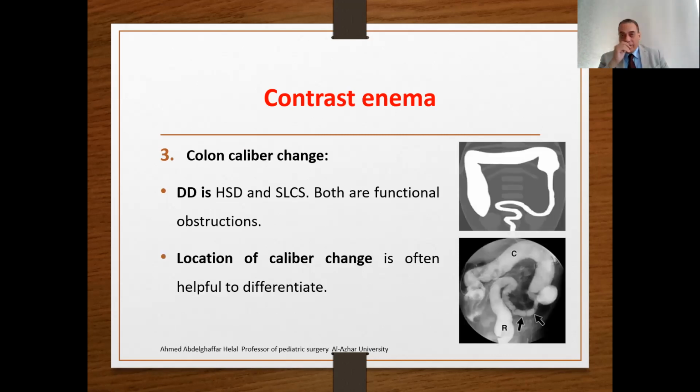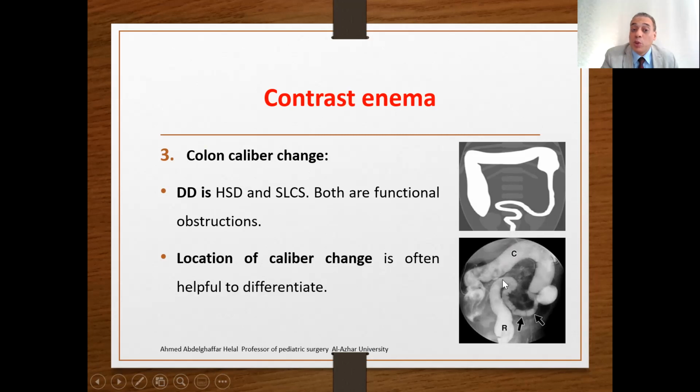The third finding in the colonic contrast enema is a colon caliber change. You inject the dye and find a narrow colon, then a dilated one. What is this? The differential diagnosis is Hirschsprung disease or small left colon syndrome, and both are functional obstructions. As we said, this is the rectum, this is the small or short microcolon, and this is a dilated transverse colon.